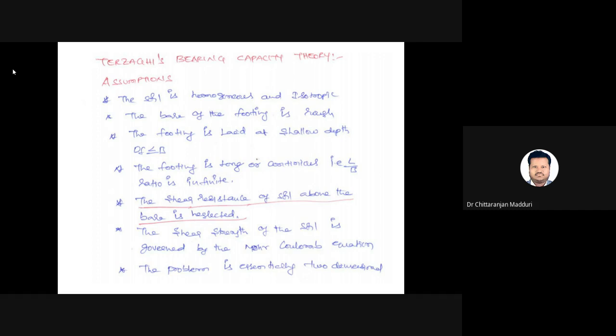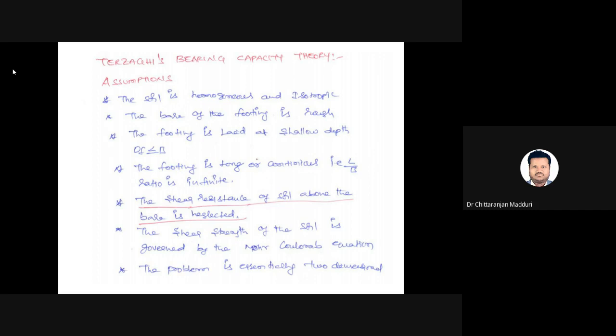The base of the footing is rough. He assumed that the base of the footing is rough. The footing is laid at shallow depth, that means he assumed that the depth of the foundation is less than or equal to the width of the foundation. The footing is long or continuous, that means the L by B ratio is infinite.